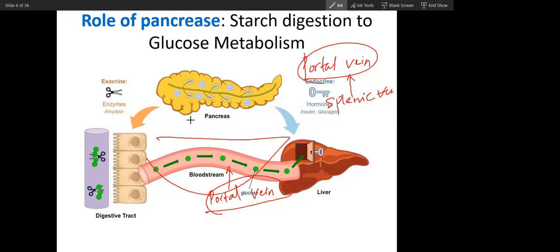So the splenic vein will come like this, and then the superior mesenteric vein will join this splenic vein, and then it will form the portal vein. So all digested, absorbed food from the intestine will pass through this liver. Understand this very important fact.